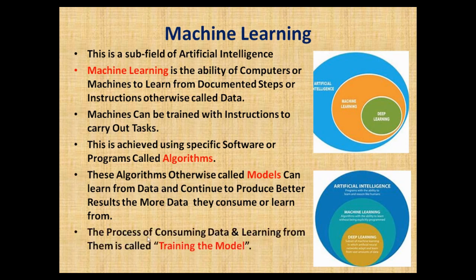Now let's make progress. The process of consuming data and learning from them is called training the model. So to train that algorithm, or to train that model, is called training the model. Now let's make progress. Now data sets are organized structures of data that computers learn from. So when you talk about a data set, it's an organized structure of data that computers can use to learn.